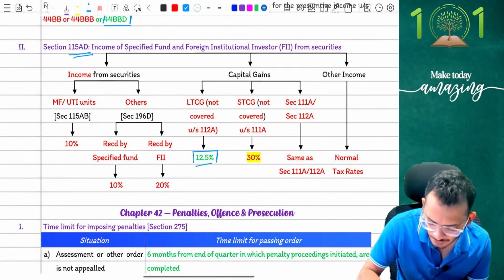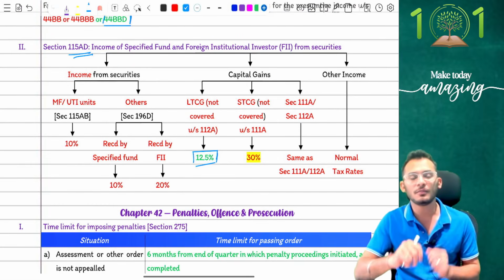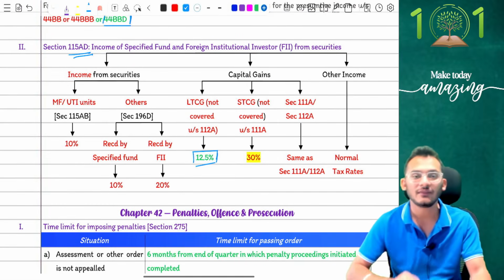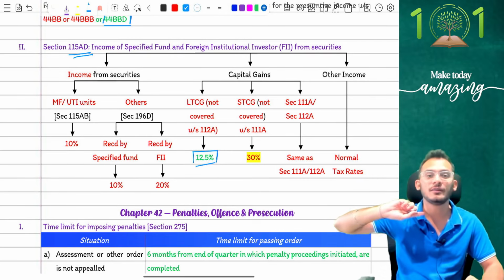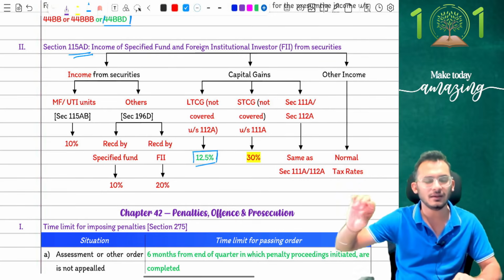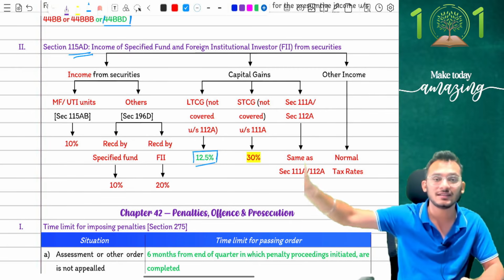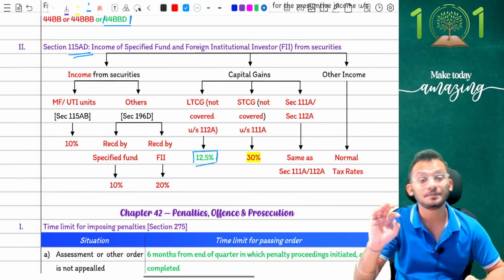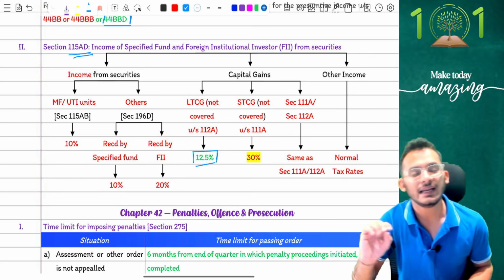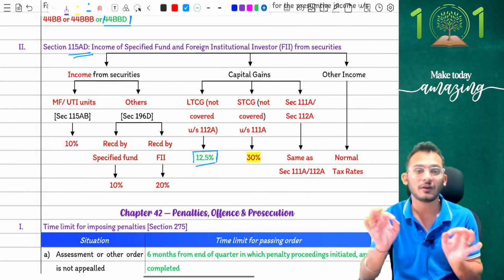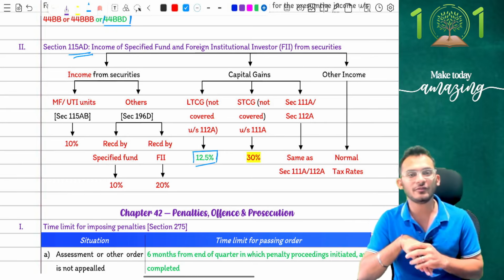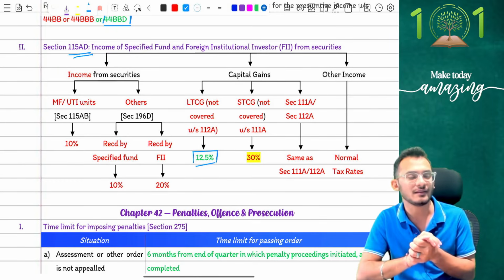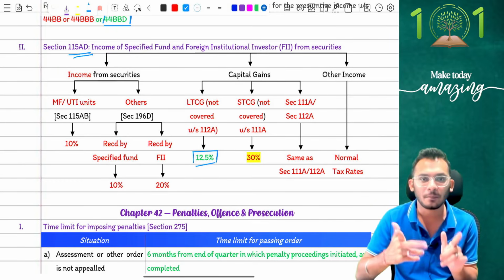Unfortunately, what happened, and this is what we discussed in the last batch also, is that when it came to 115AD, wherein in every single place in the income tax we told you capital gains is going to be changed from 10% to 12.5%, 115AD was missed off. Under section 115AD, last year, unfortunately, Nirmala ma'am forgot to make a change in the Finance Act. Although the commentary said that they have made the change, the Finance Act did not make the change, and unfortunately, that was an open area.